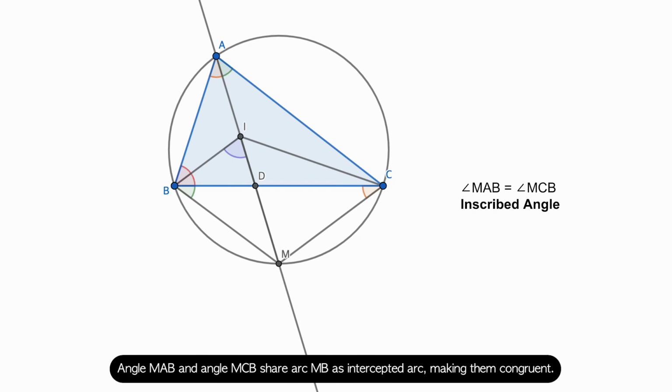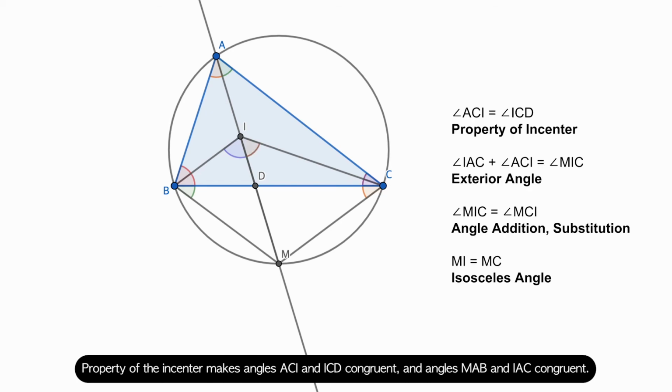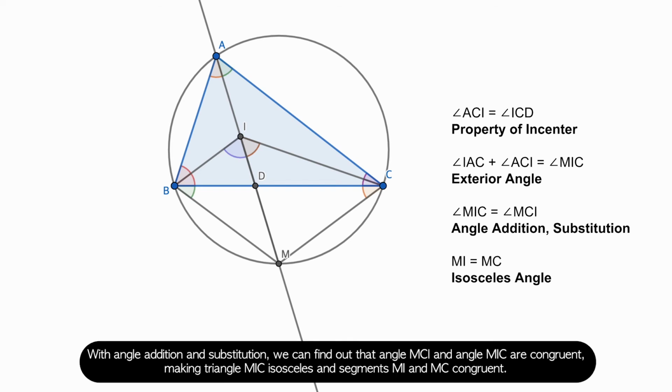Angle MAB and angle MCB share arc MB as an intercepted arc, making them congruent. Property of incenter makes angles ACI and ICD congruent, and angles MAB and IAC congruent. Angle MIC is equal to the sum of angles IAC and ACI because of the exterior angle theorem. With angle addition and substitution, we can find out that angle MCI and angle MIC are congruent, making triangle MIC isosceles and segments MI and MC congruent.